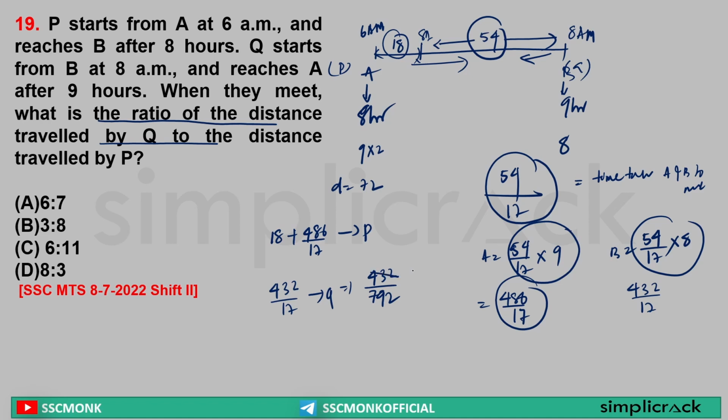Sir, this can be further solved. Dividing by 6, then again by 6, and then directly by 12: 12 times 6 is 72, 12 times 11 is 132. So what is the ratio of Q to P? Sir, it is 6 is to 11. This is a bit calculative question, but it is not rocket science. It can be solved easily. Next,